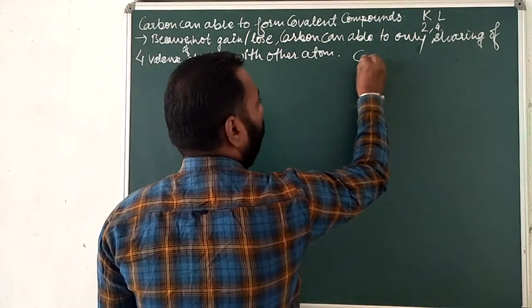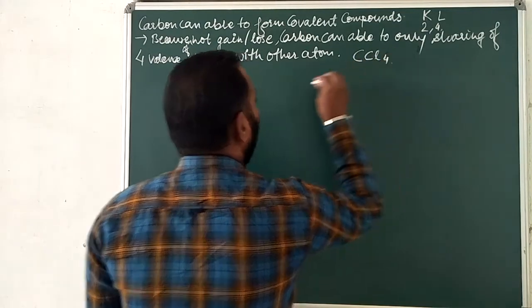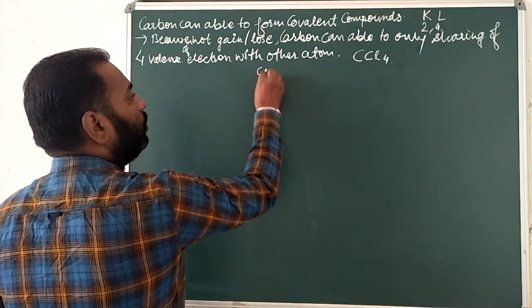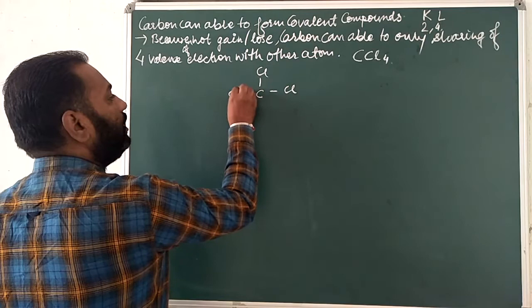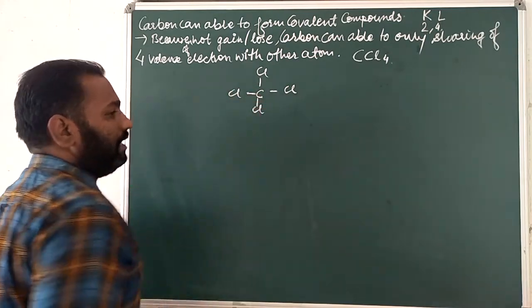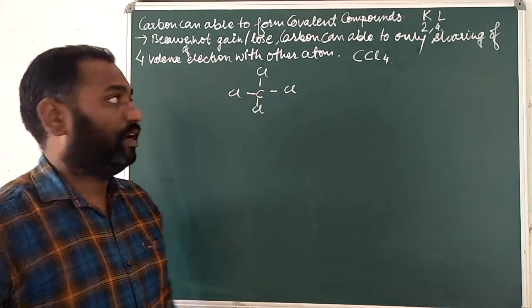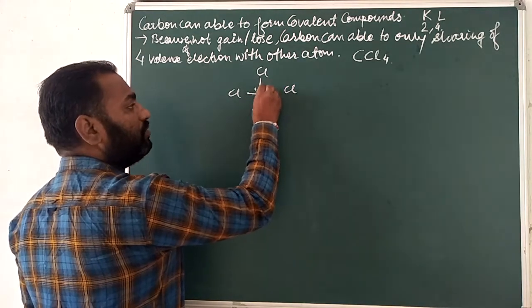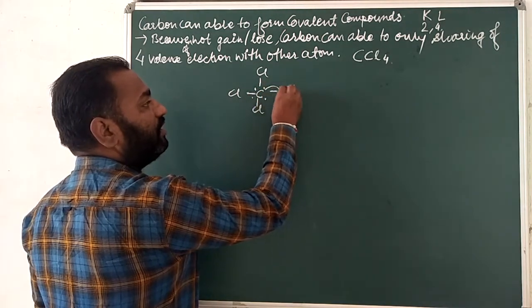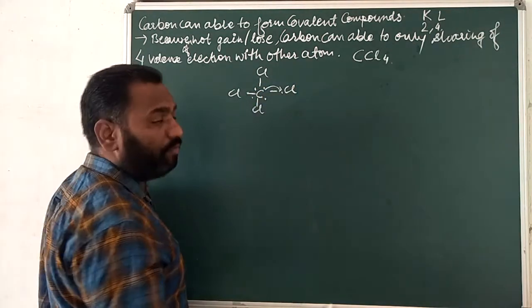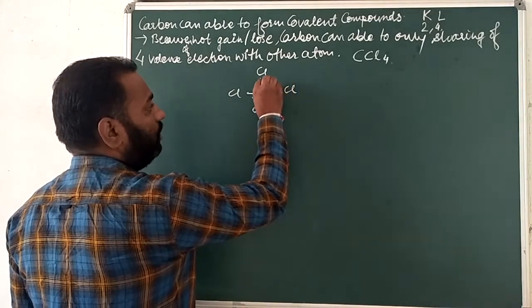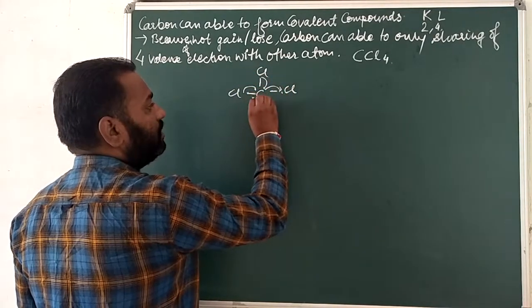like CCl4. Okay, CCl4. Carbon is able to make CCl4 only due to the sharing of these electrons. It means the carbon's outermost 4 electrons are shared with the outermost vacant places of chlorine. One chlorine, this is the second, this is the third, and this is the fourth.